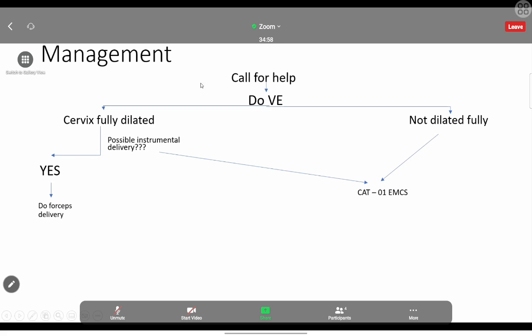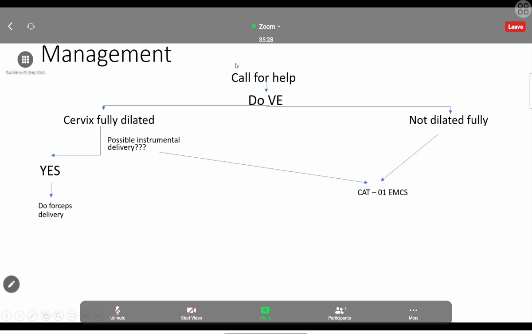Then management. First we have to call for help. Then we have to do the vaginal examination, not to palpate the cord because the diagnosis has been made, but to decide how we are going to manage this patient. Do the proper cervical examination and look for the feasibility of the delivery.